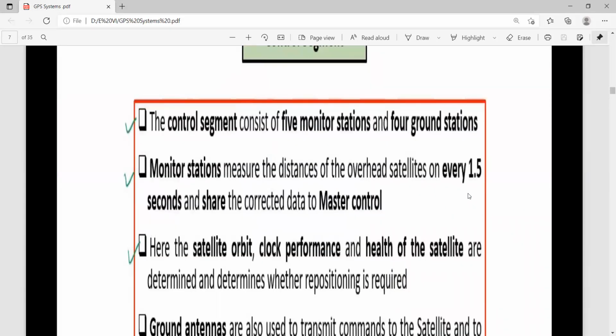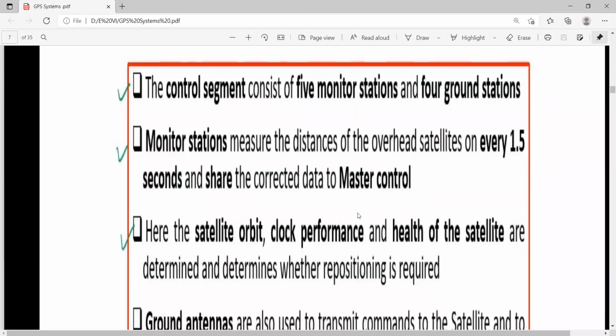Now coming to the control segment, the second component of your GPS system. The second component of your GPS system is the control unit. The control segment consists of 5 monitoring stations. There are 5 monitoring stations.